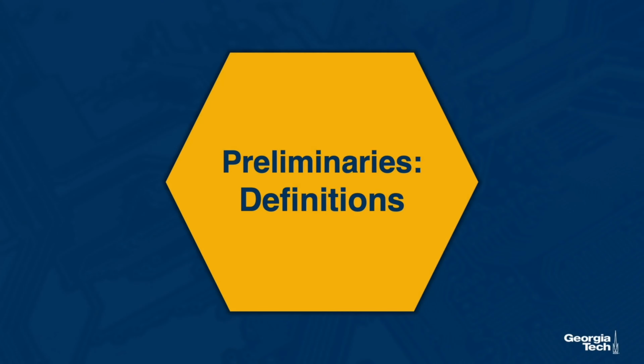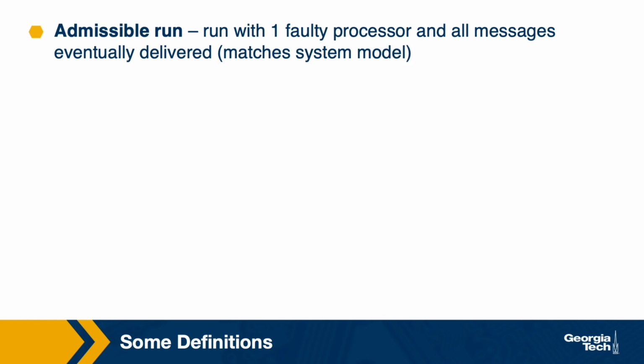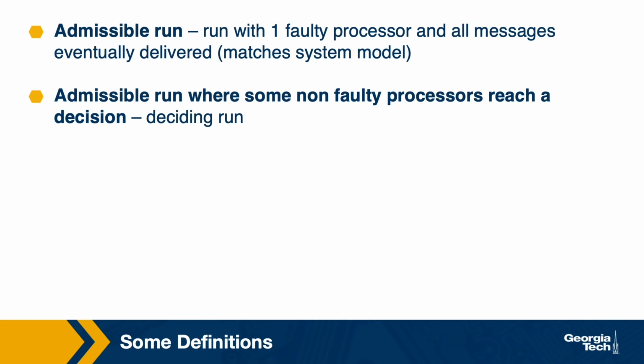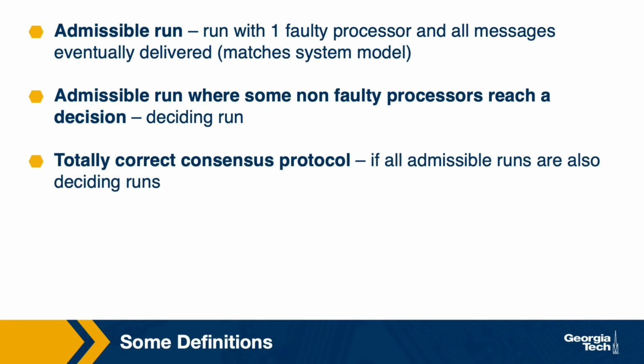The theorem and the proof use some specific terms in the discussion, so let's look at those. Recall here the terminology that we introduced in the lesson about global state. An admissible run is a run or an ordering of events in the system where there is one faulty processor and all messages are eventually delivered. This type of run matches the system model. An admissible run where some non-faulty processors reach a decision, that's a deciding run. A totally correct consensus protocol is a protocol where all admissible runs are also deciding runs.